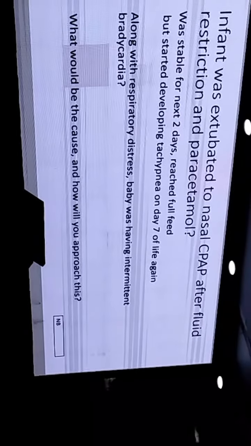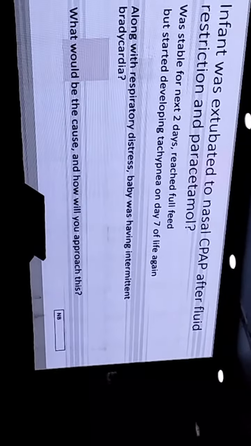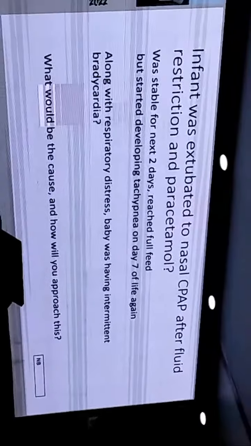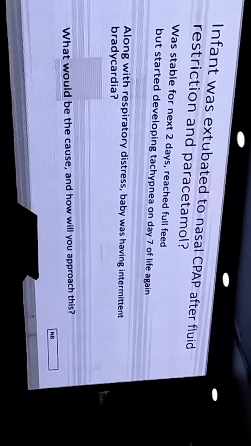Now, you have treated this PDA, and you found that the infant's respiratory disease is resolving, so the infant was extubated to CPAP after fluid restriction and paracetamol. This baby was stable for the next 2 days, reached full feed, but started developing tachypnea again on day 7 of life. However, along with the respiratory distress, you found that this baby also has intermittent desaturation as well as bradycardia. So, how to evaluate this baby, Dr. Banai, sir?